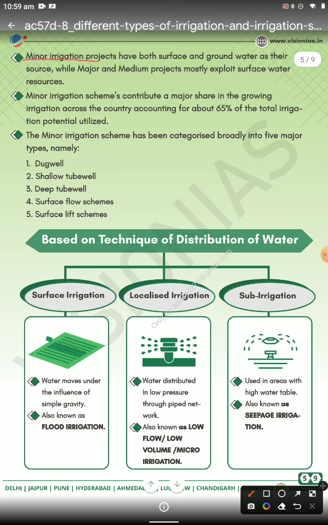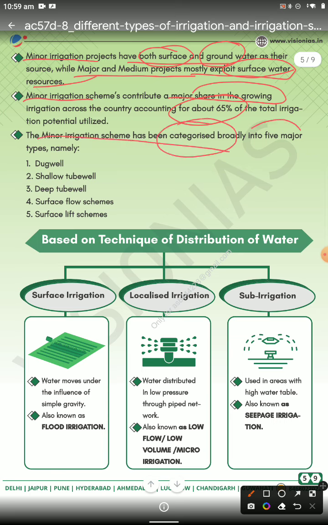The measures of irrigation projects use both surface water and groundwater. The source of the major and medium projects is mostly surface water resources. Minor irrigation is the major contributor, irrigating about 50% of the area. Minor irrigation has been categorized broadly into five types.